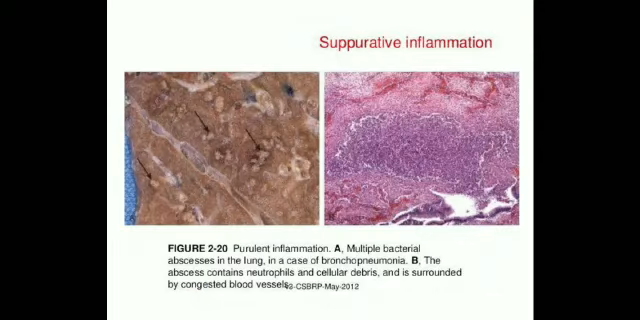This is suppurative inflammation. Pus is over there. In figure A, it is an abscess in the lung, and in B, you can see a more detailed view of it, that how it contains the neutrophils and cellular debris and congested blood vessels. In red color, you can see those congested blood vessels.